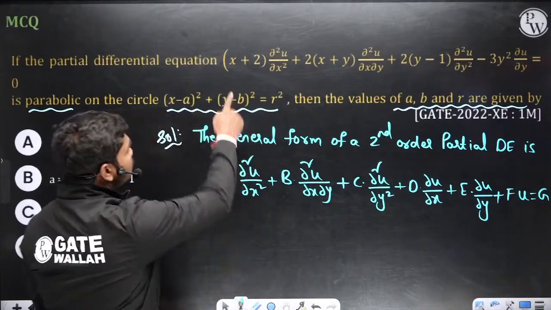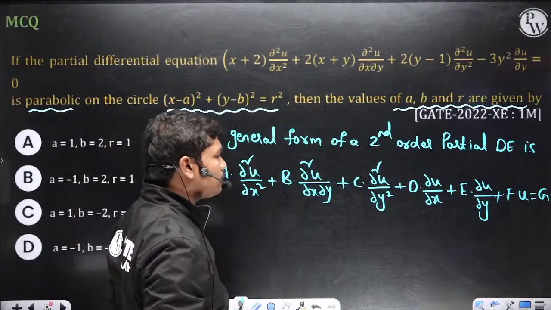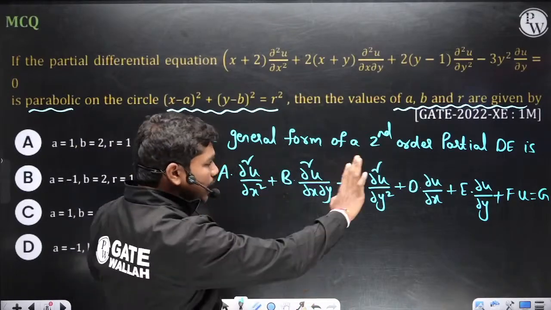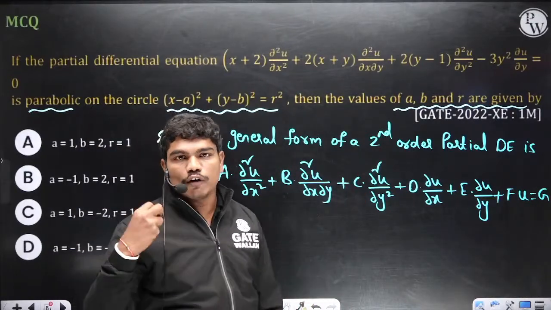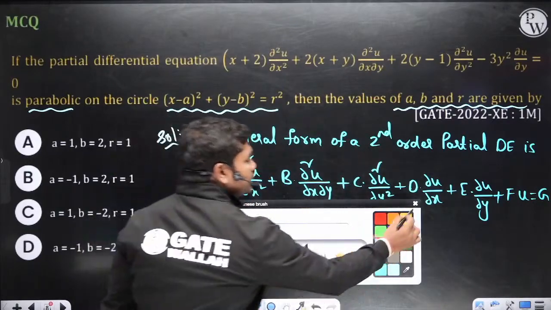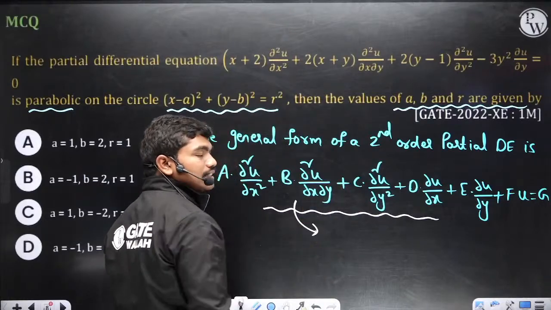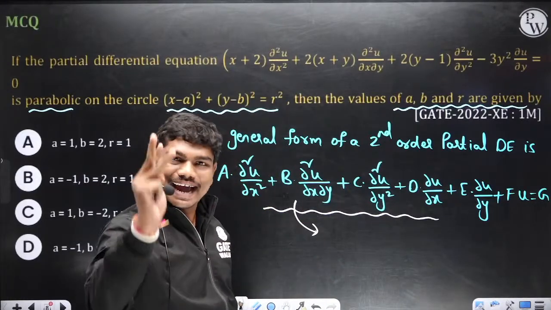Now here if you check this question, we have x plus 2, times of x plus y, some things in place of a, b, c, d, e, but this is how a general partial differential equation of second order looks like. One very important thing here is that partial differential equations of second order are classified into three types. What are they? Elliptic, parabolic and hyperbolic. You know?